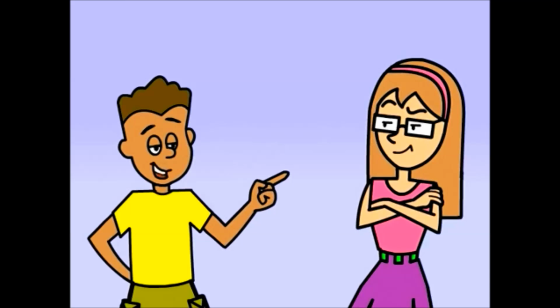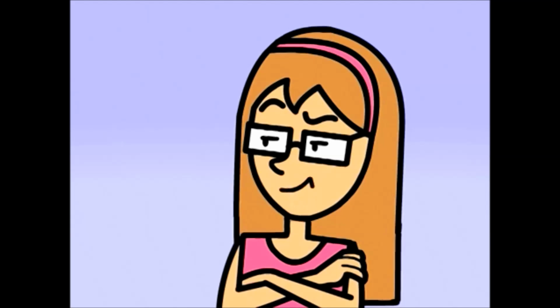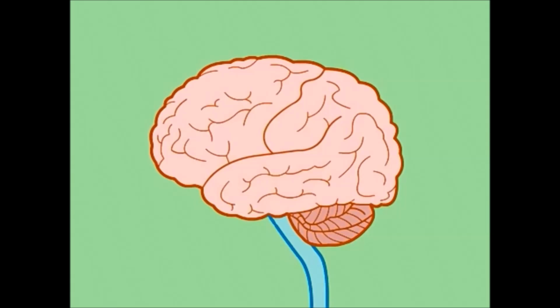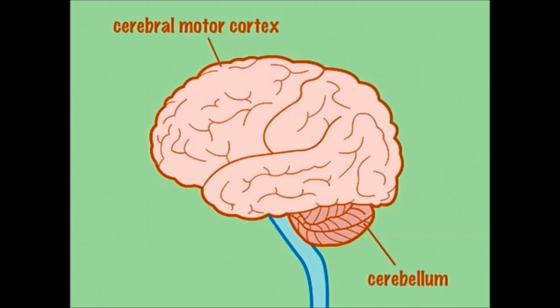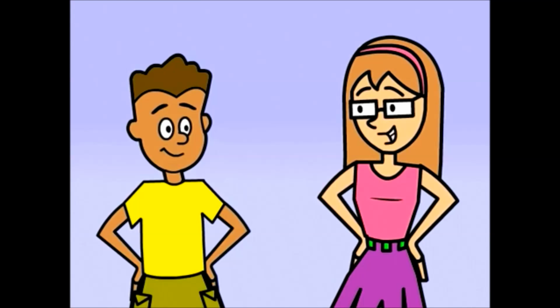I bet you don't know how muscles get the message to move whenever you want them to. Bet you I do. The voluntary muscles are controlled by the parts of the brain known as the cerebral motor cortex and the cerebellum. That's a mouthful. Yeah, but it's easy to understand.